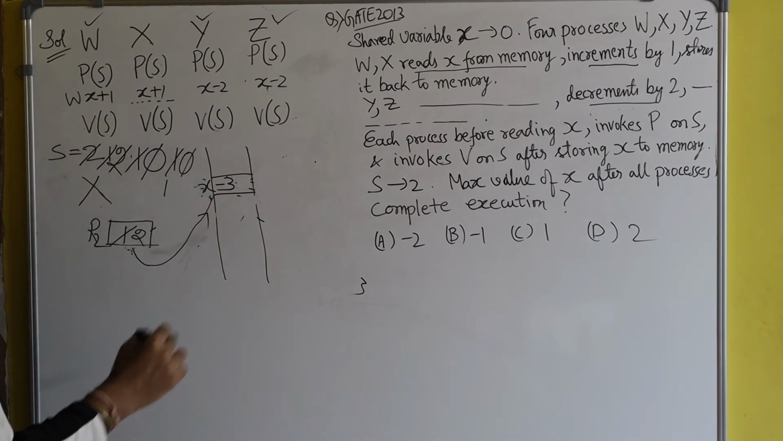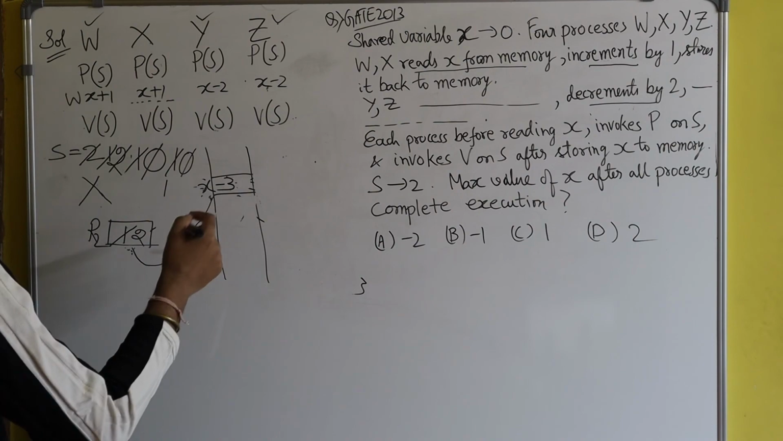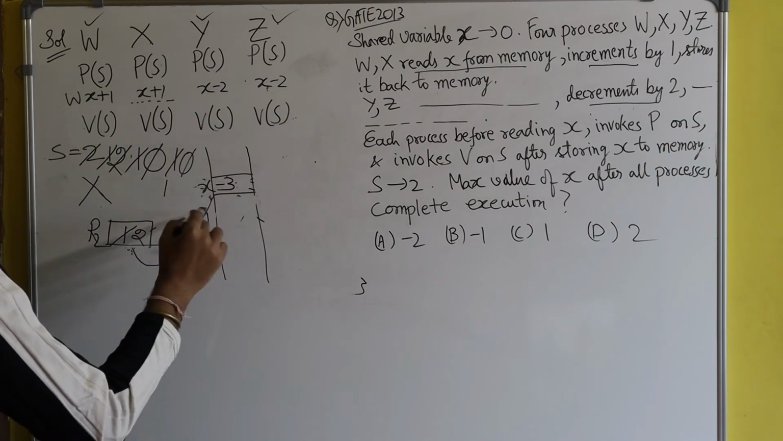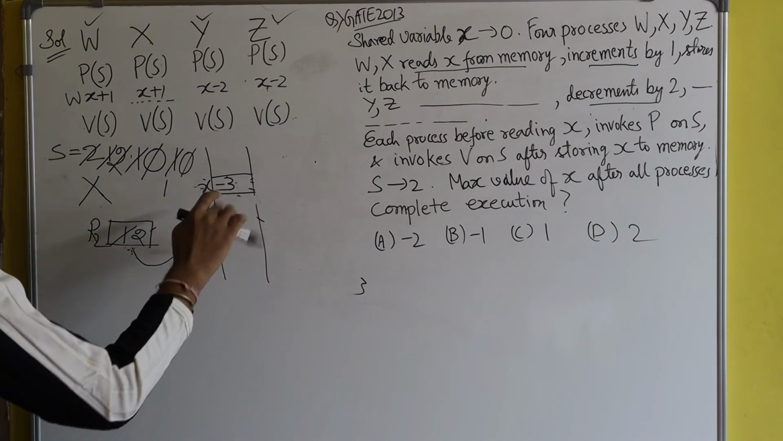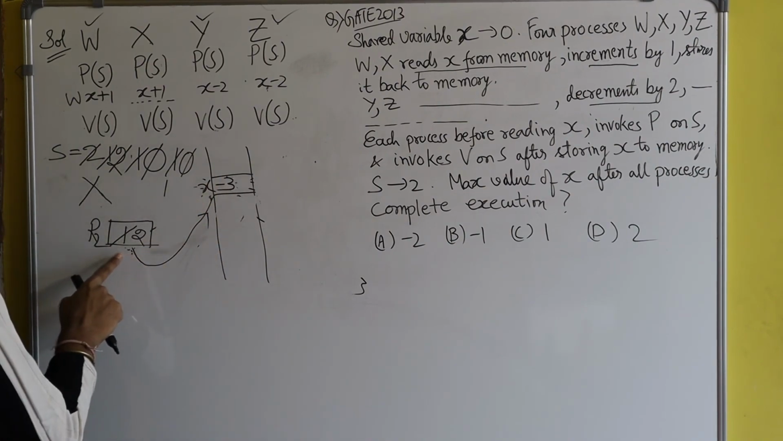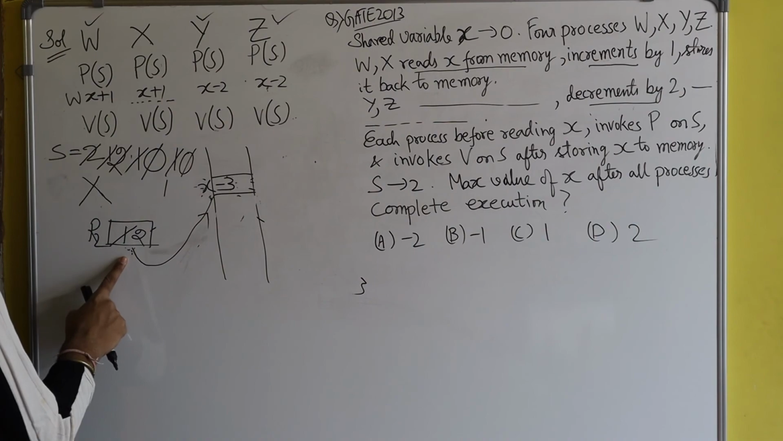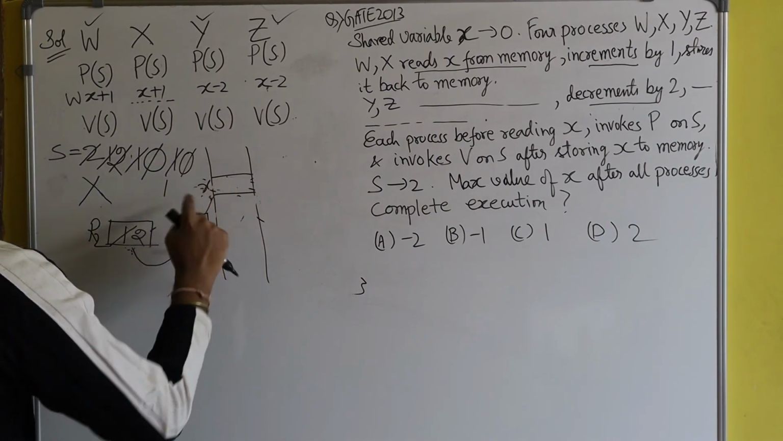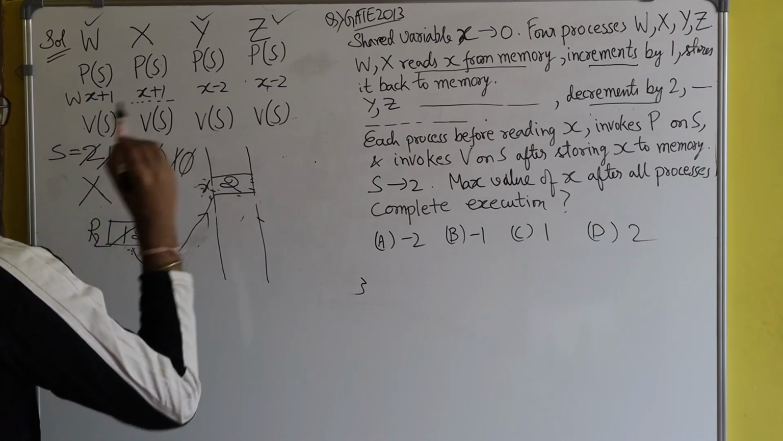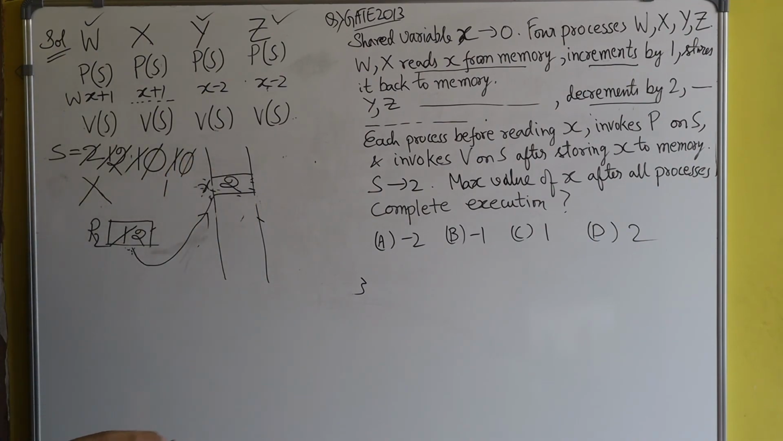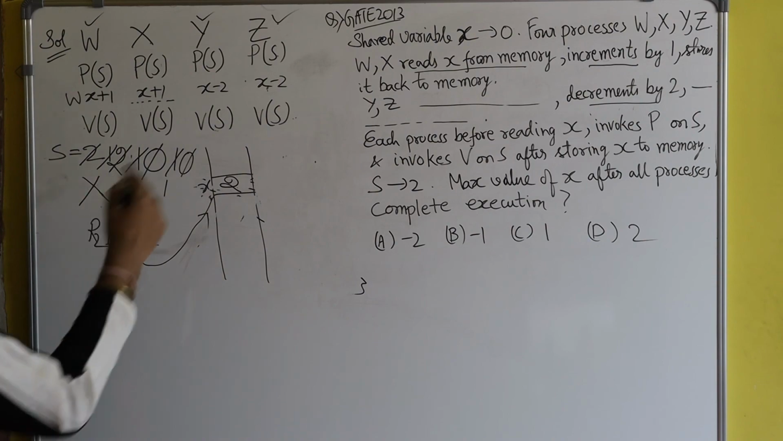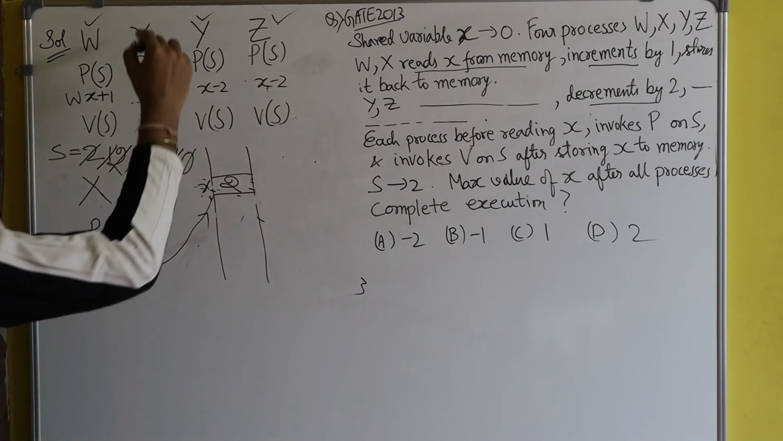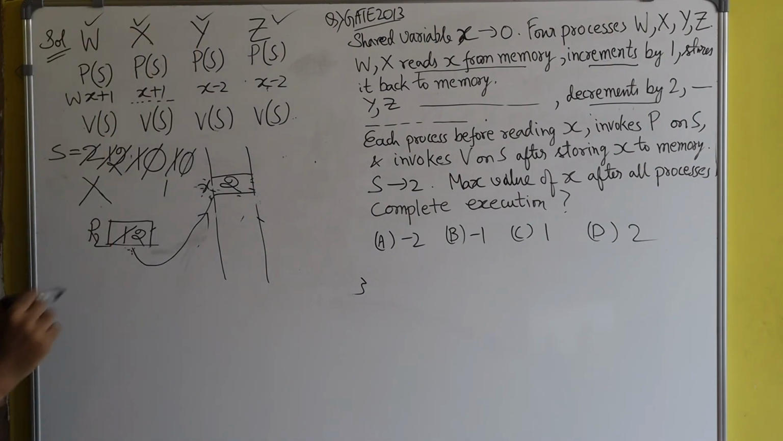Fine. So now what will happen? Process X will, yeah, so now this memory location X will contain this R2 part. The register R2 contains 2. So the value of X is 2. Fine. And after that, process X will invoke this V operation. Okay. And now process X has also completed its task.